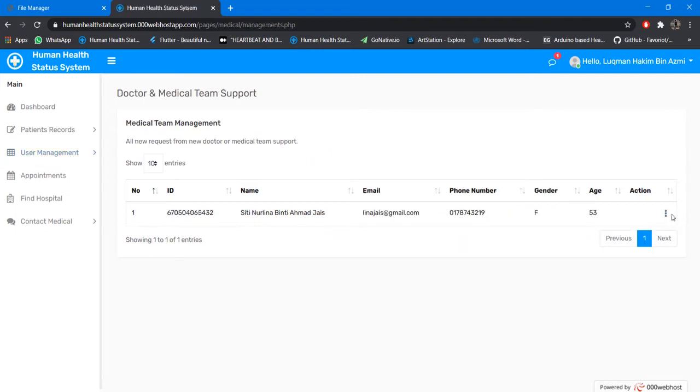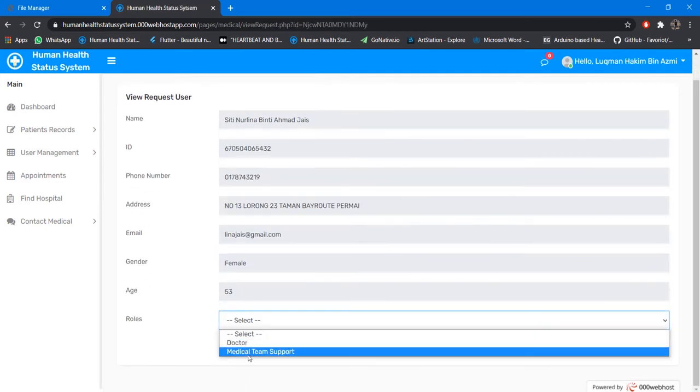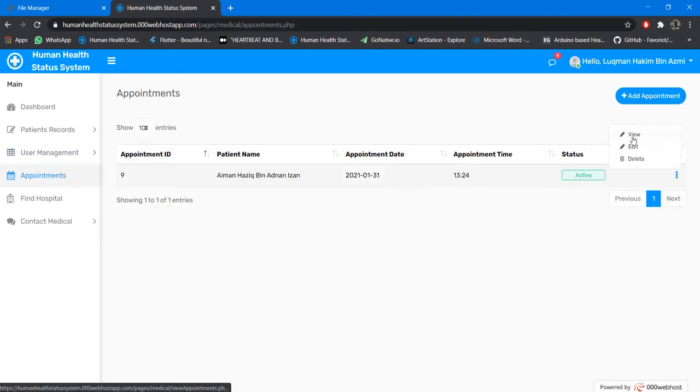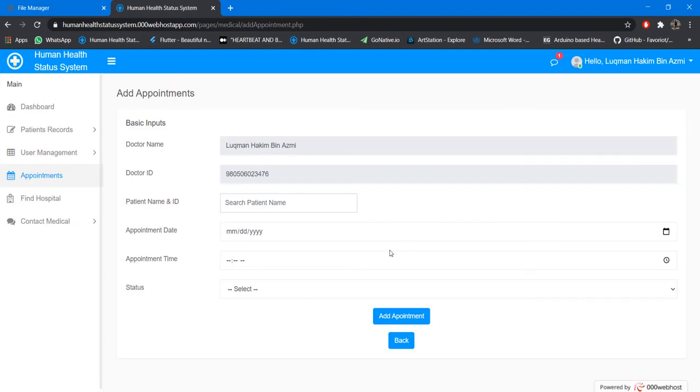At this point, they can watch all the new medical team members that have requested to join the system. Here's to accept them, and then select their roles, doctor or medical team support. Okay, and then here's the appointment to view, to edit if required, and to add if needed. So here's a function for auto search in the database, where you type the current patient and so on. So they can just search the name of the patient.